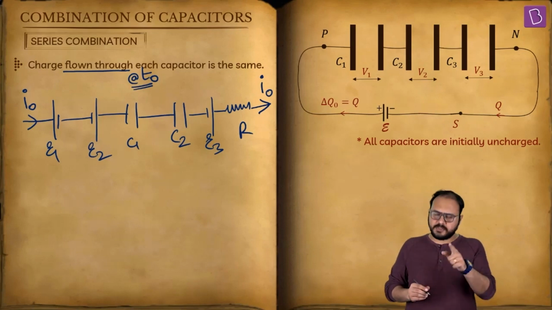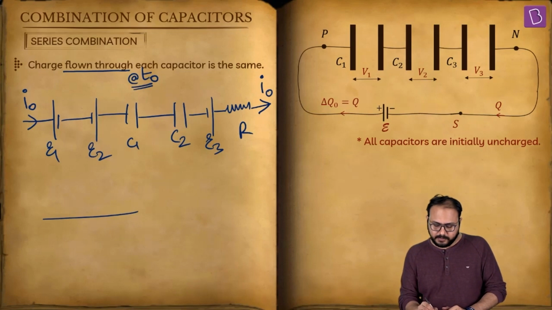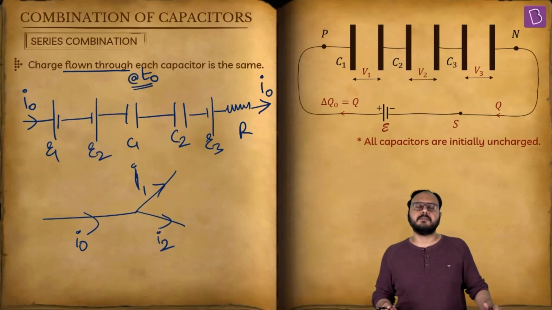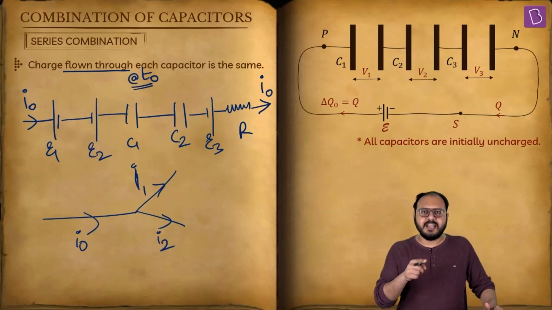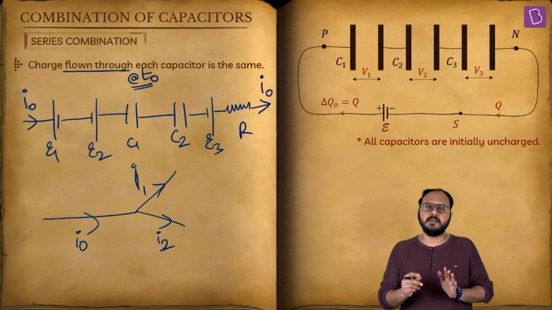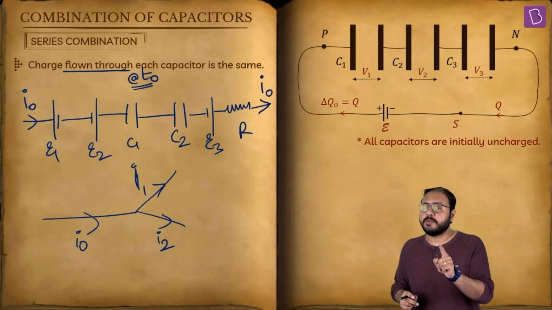So how does current change its value? Good you asked. Simple. If this is I naught, current will divide itself. Usually it divides. Don't forget the word usually.